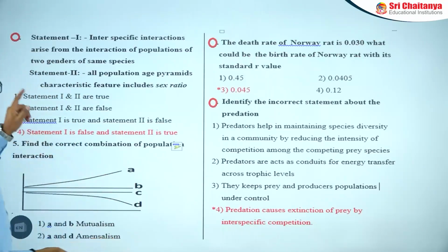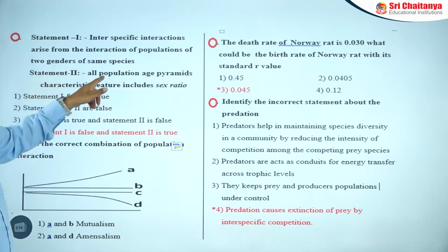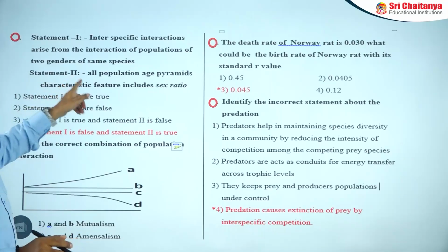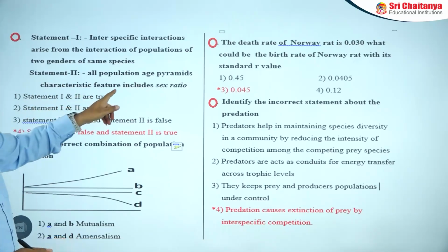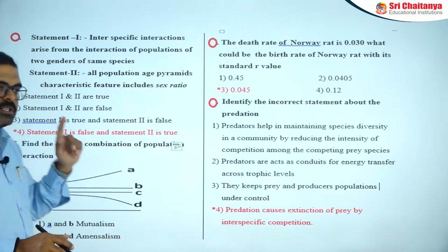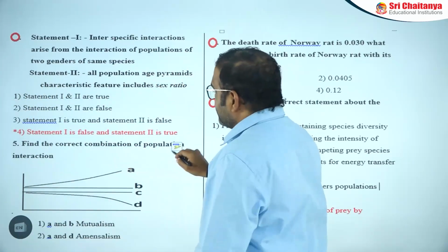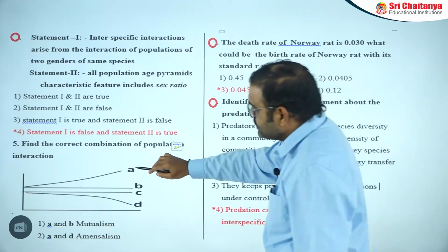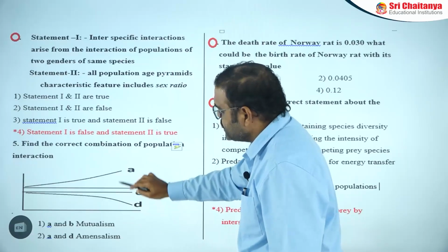Next one is a statement based question. Interspecific interactions arise from the interactions of populations, two genders of the same species. No, here that is wrong. Next one is, all populations' age pyramids' characteristic features include sex ratio. Yes, so for every pyramid there is a sex ratio, definitely. Find out the correct combination of population. Here it is. A and B mutualism. So A is flourishing, D is declining. So A and B is not mutualism.